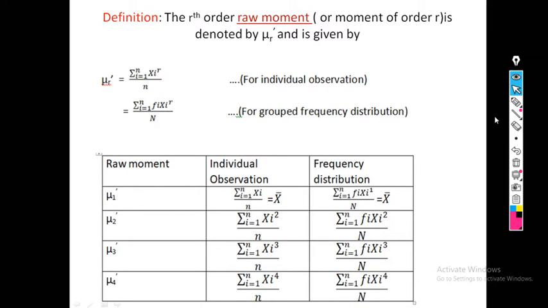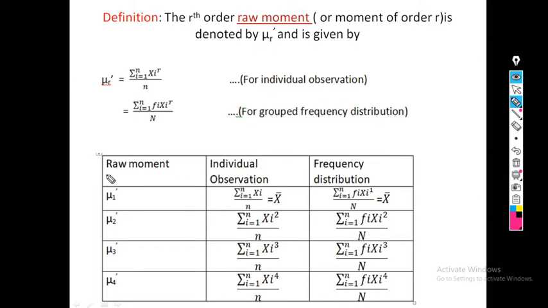So we first go for the raw moment. The rth order raw moment, or moment of order r, is denoted by mu r dash, and there are two formulas. If my observations are individual observations, the formula is simple: summation i from 1 to n, xi raised to r, divided by n. And in case of a grouped frequency distribution, the formula is summation i from 1 to n, fi xi raised to r, divided by capital N.